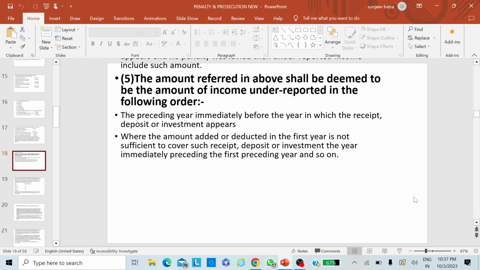They are not concerned with only one assessment year; the source of these receipts, deposit or investment is concerned with many preceding years.